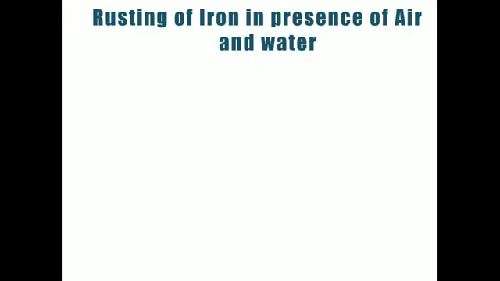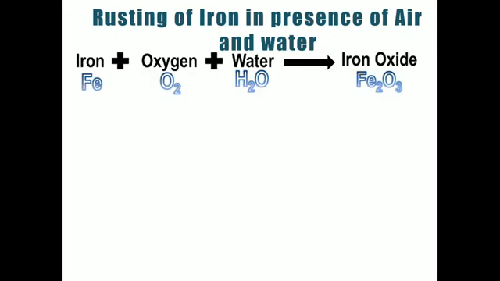Now moving on to the other reaction. This is the reaction of iron, which we normally use, in the presence of air and water. Remember, iron in the presence of air and moisture forms rust on its surface, and the reaction is like this. Iron, whose symbol is Fe, in the presence of oxygen, that is O2, and water, that is H2O. This is very familiar to you.